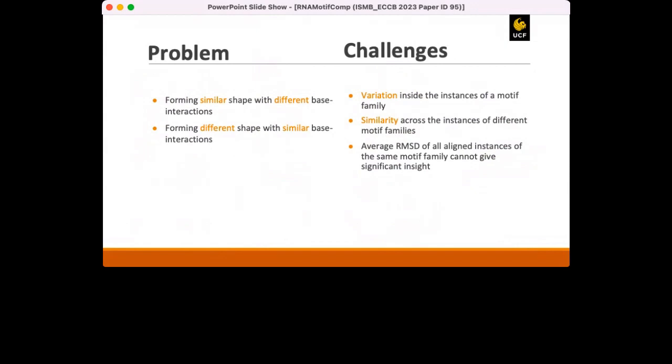It is important to note that due to the variations inside a motif family, the average RMSD of all aligned instances of the same motif family will not help us to identify the differences among motif families, because due to the similarities across motif families, the average RMSD of the aligned instances might become small enough to be comparable to the previously mentioned RMSD.